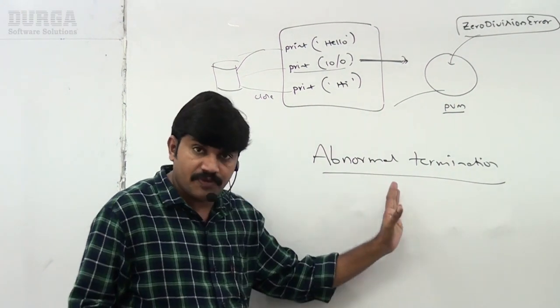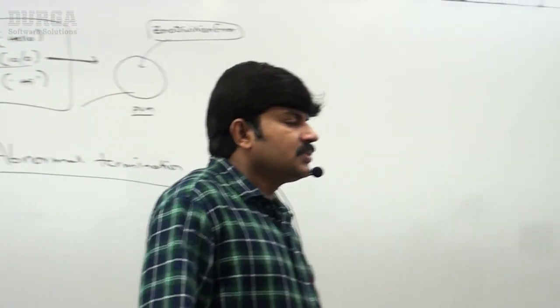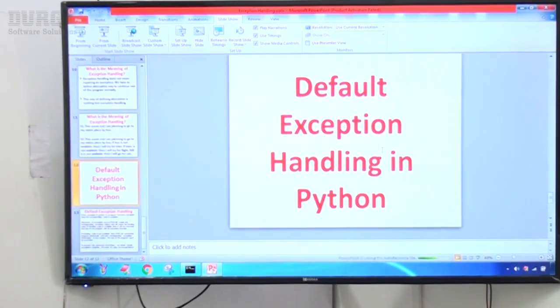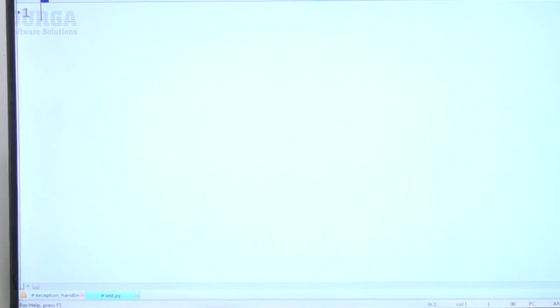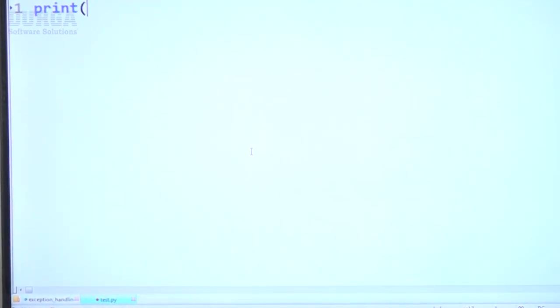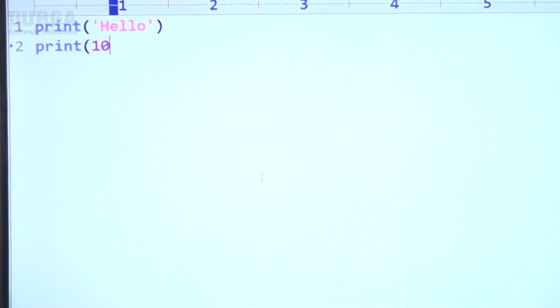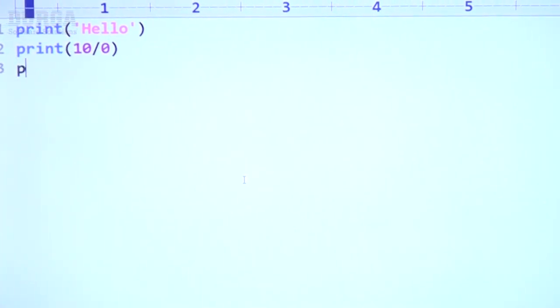Up to this is clear for all of you, right? Have a look once. Now default exception handling in Python, just observe carefully. Let me execute this code. Here I'm taking print of hello, print of 10 by 0, and print of hi.